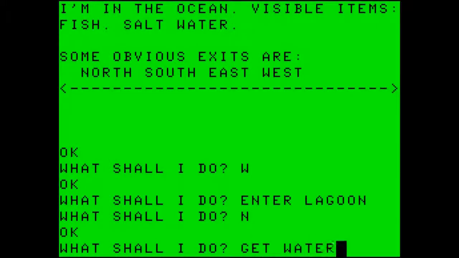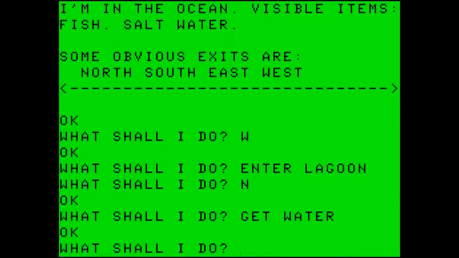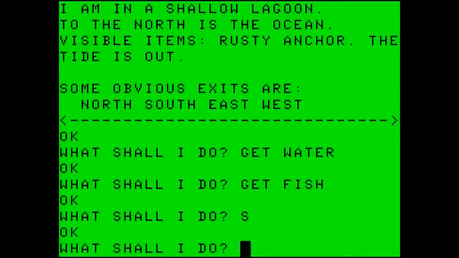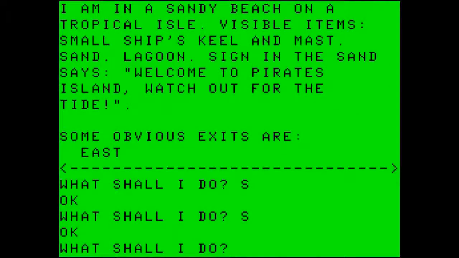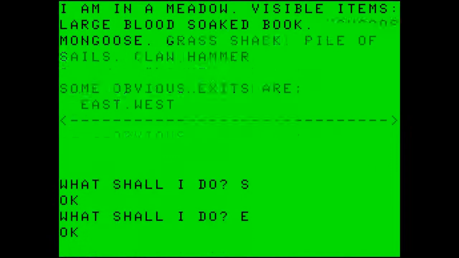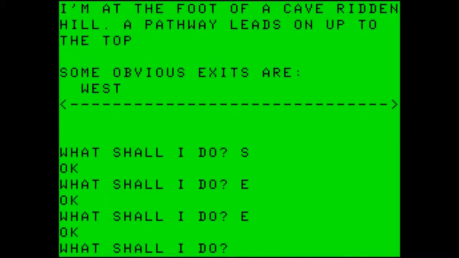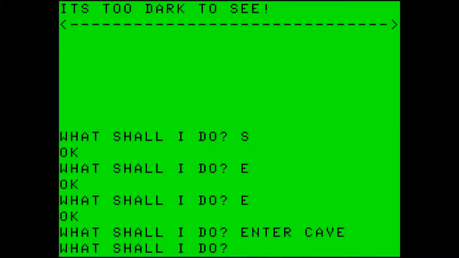Let's get water. That fills the bottle with water. And then get fish. And then we are going to head south to get out of here, back to the lagoon. South again, back to the sandy beach. And then we will head east past the grass shack. East again on the foot of the cave-ridden hill. And we want to enter the cave. It's too dark to see, so let's light our torch.